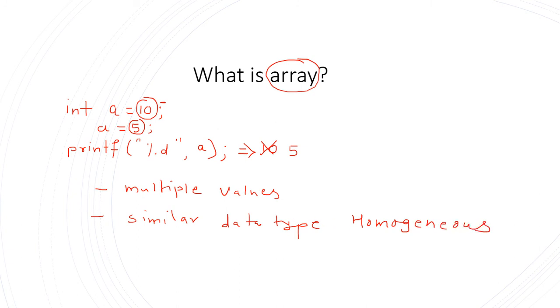Homogeneous means the data type of all the elements or all the values must be similar. This is called an array. For example, if the data type of the array I declare as int, all the values must be of integer type. I cannot store float values. If I want to store float values, then I need to create an array having data type float. So this is the basic introduction about the array.